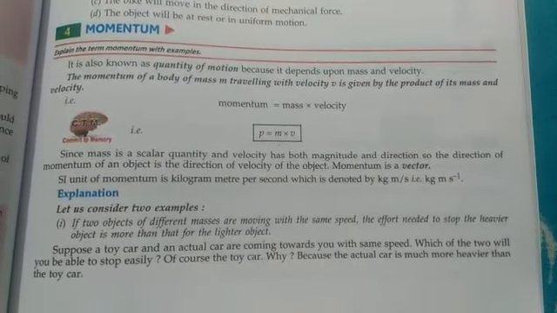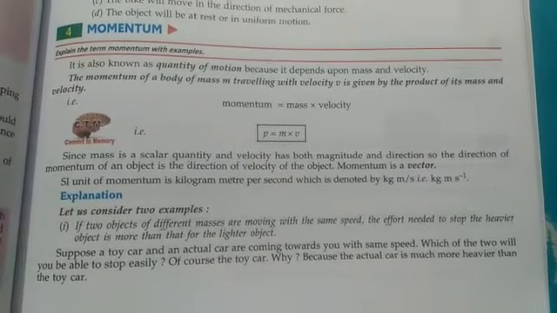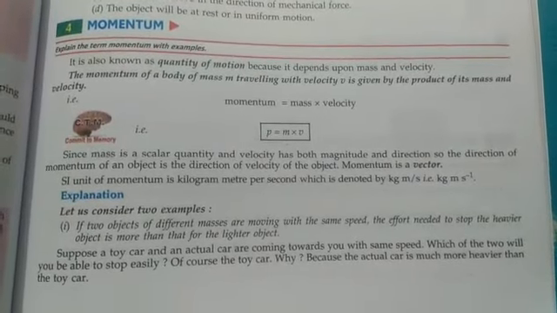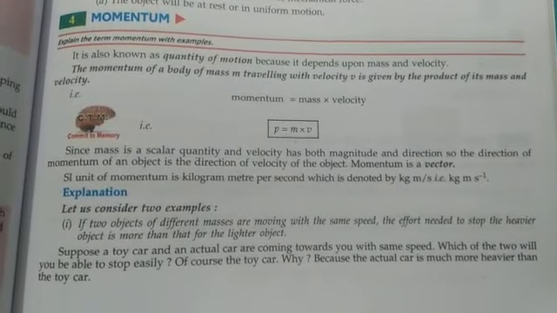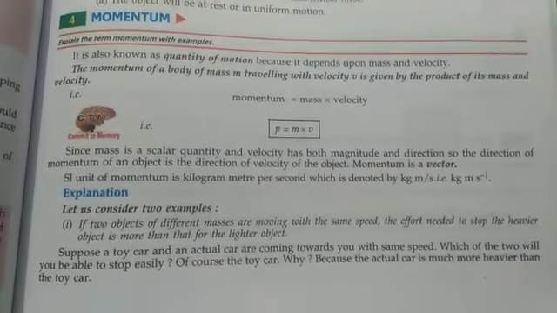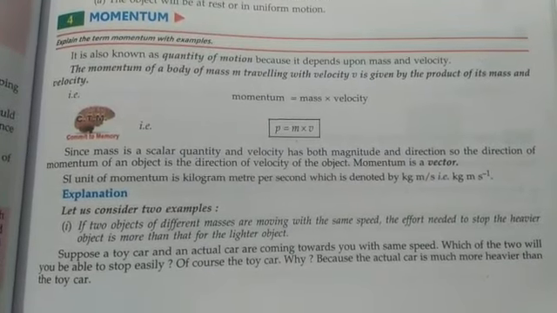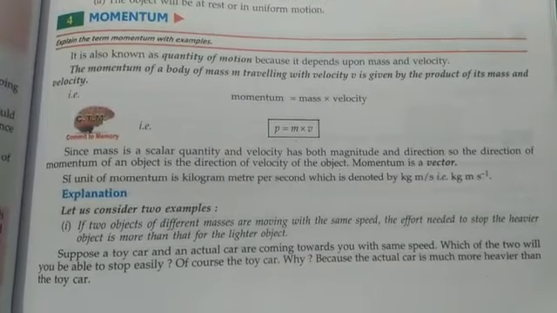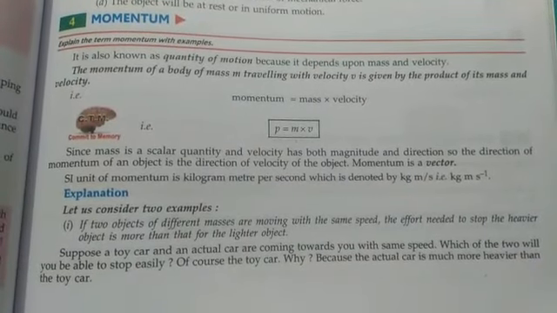On the plastic ball, you need to apply only a little force to stop it. But on the heavy ball, you have to apply a little more force. Why? Both balls have the same velocity. So why do you need to apply more force for the heavy ball and less force for the light ball?